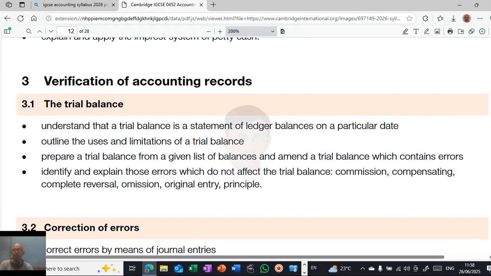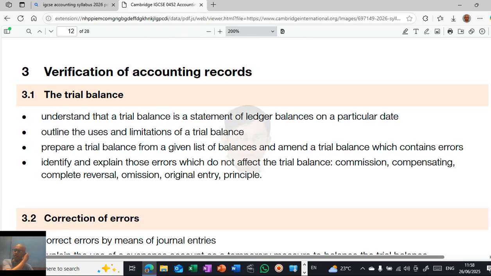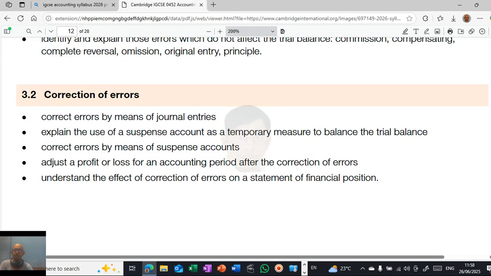Verification of accounting records, the trial balance. Understand what the trial balance is, what a trial balance is, and how to prepare it. Identify and explain the errors which affect the trial balance. Then correction of errors, how to rectify any errors, correct errors through journal entries, and use of a suspense account as a temporary measure. Adjust the profit or loss for an accounting period after the correction of errors, understanding the effect of correction of errors.